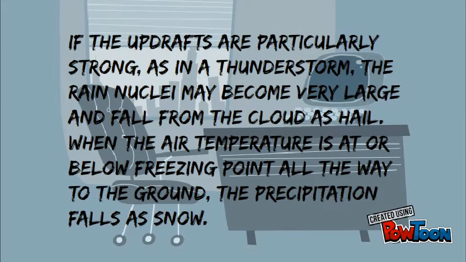If the updrafts are particularly strong, as in a thunderstorm, the rain nuclei may become very large and fall from the cloud as hail. When they are at temperatures at or below the freezing point, all the way to the ground, the precipitation falls as snow.